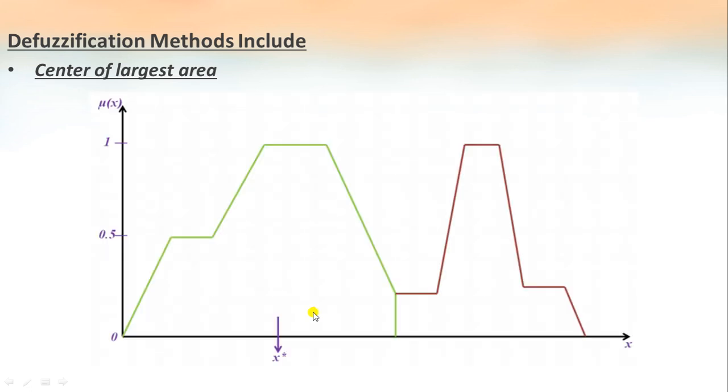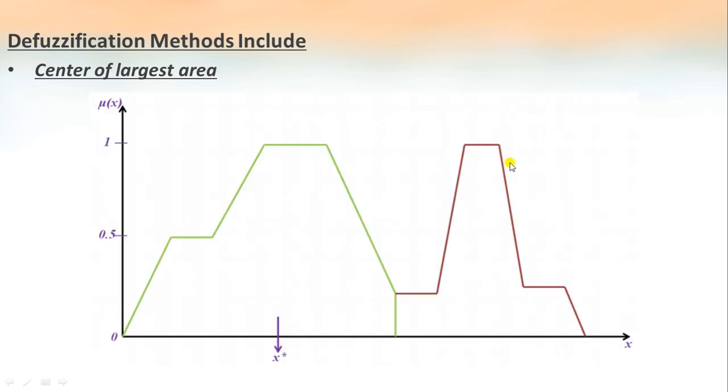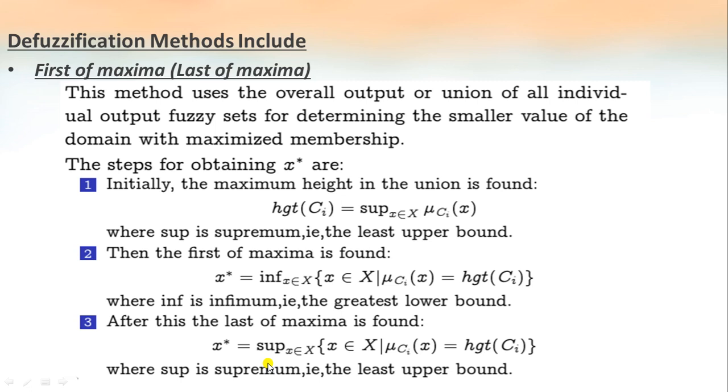Consider these two figures. These are not overlapping, as mentioned here. The defuzzified output will be the center of the largest area. This x star will be this particular area.